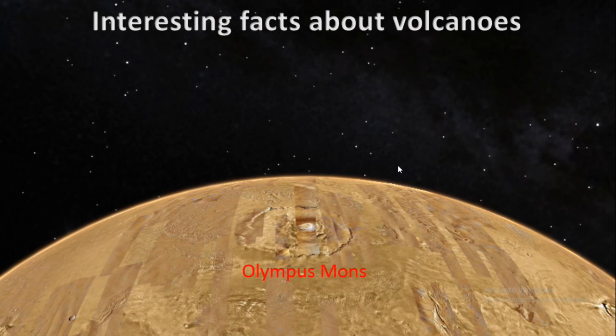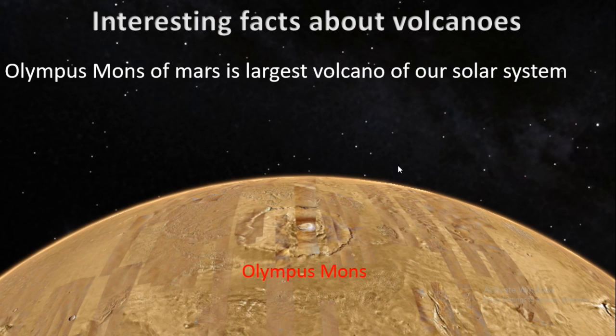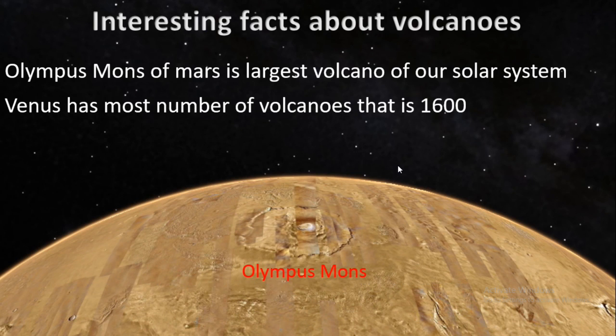Now I am going to tell you some interesting facts about volcanoes. The largest volcano of our solar system is Olympus Mons of Mars. Venus has the highest number of volcanoes, that is 1600.